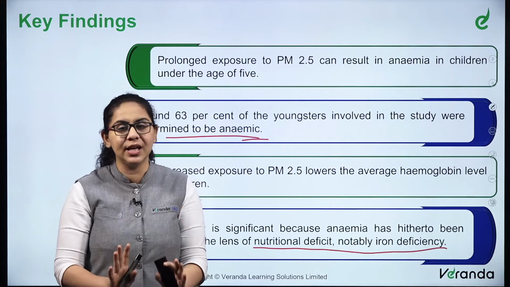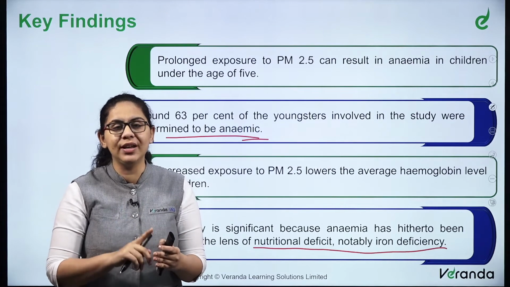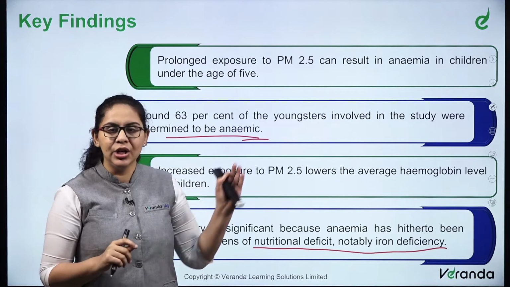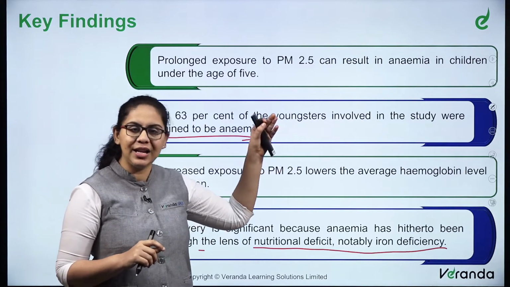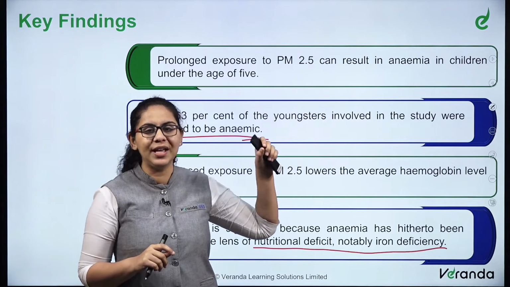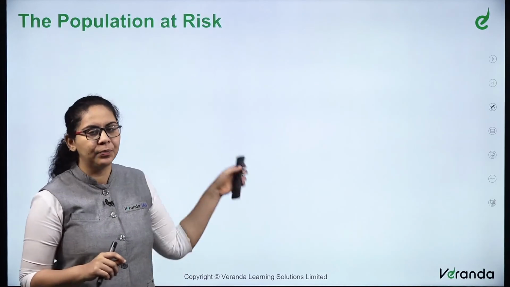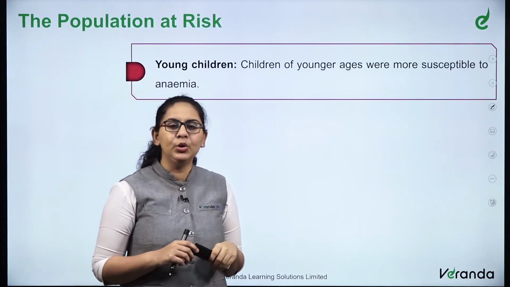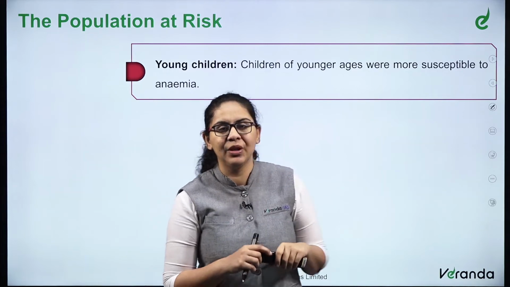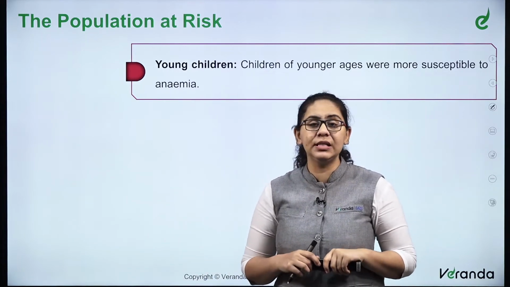That is okay, that is correct. But only nutritional deficiency is not the reason. What else is the reason? That is the new reason we came to know: air pollution, or exposure to PM 2.5. What all are the groups which are at risk, which are more prone to this disease?